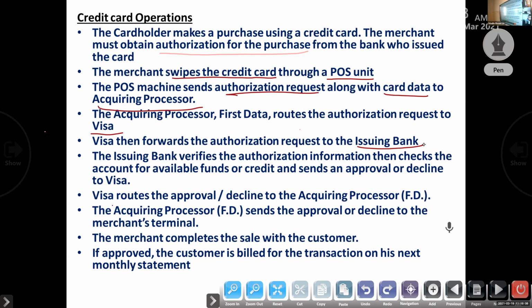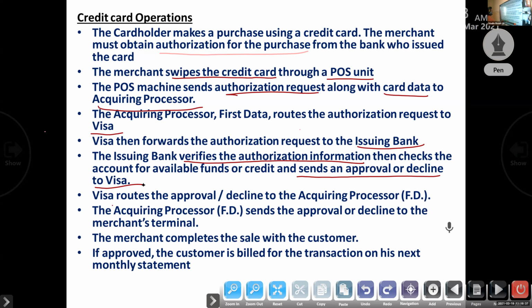Then the issuing bank verifies the authorization information, checks the account for available funds or credit, and sends an approval or decline to the card association, Visa.